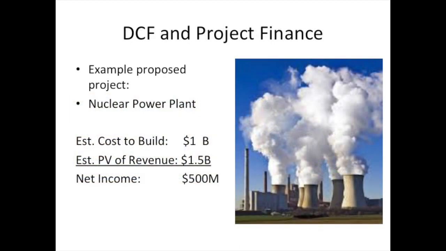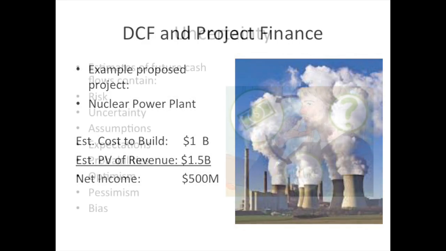Or it may be a project that we're thinking about developing, and we look at what the future cash flows are that we're anticipating getting, and then how much it's going to cost us to make that project. We talked a little bit about that in the last episode. I gave the example of a power plant. If we were going to build a power plant, it was going to cost us $1 billion to build, and the present value of the future cash flows was $1.5 billion, then it would be a good deal. If the present value of the future cash flows was $900 million and it was going to cost $1 billion to make, then we would decide not to do that project.